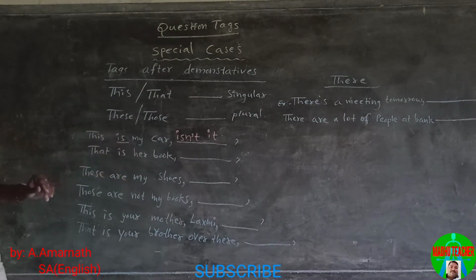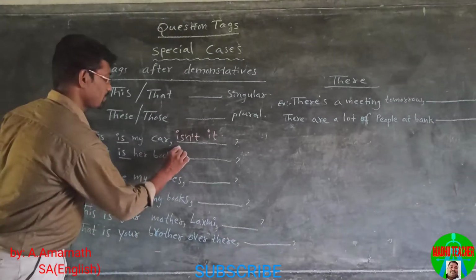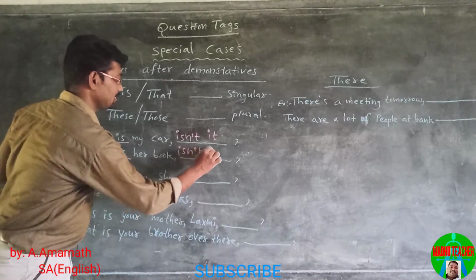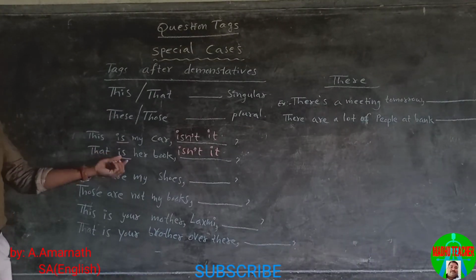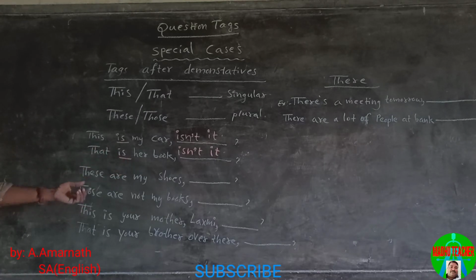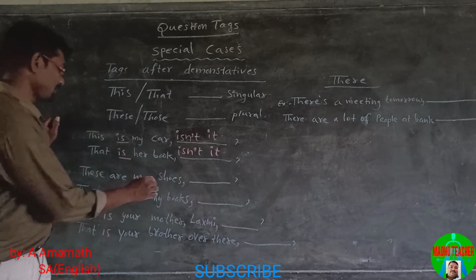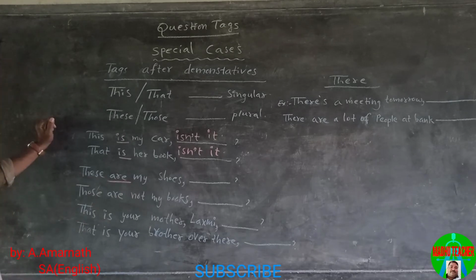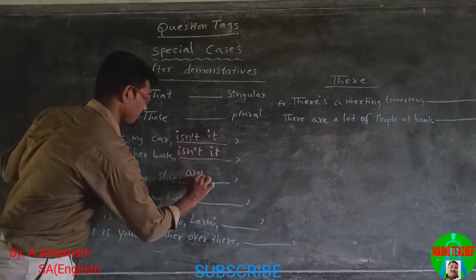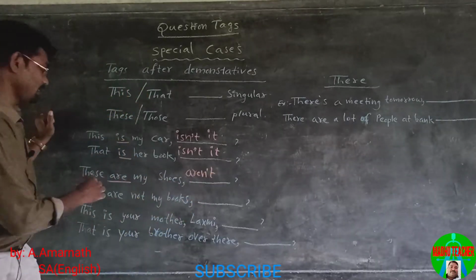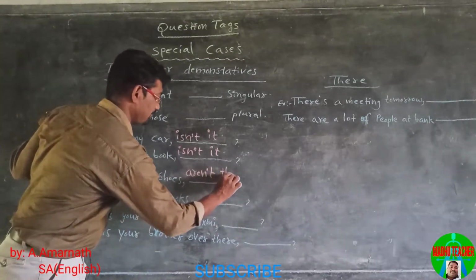That is her book, isn't it? The statement is in positive and the helping verb is is. These are my shoes. The statement is in positive. The helping verb is are. Are becomes aren't. These means they.